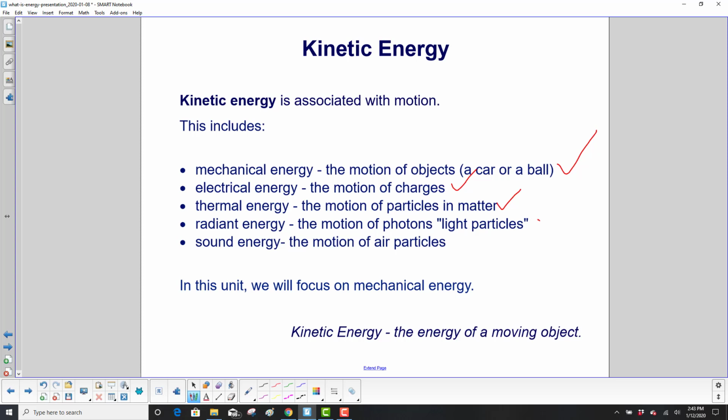Radiant energy, the movement of light. Sound energy, the motion of air particles. In this unit, we're going to go with mechanical energy with the jumping frogs. And a nice way to summarize it here, you can't go wrong with this definition. Kinetic energy, the energy of a moving object.